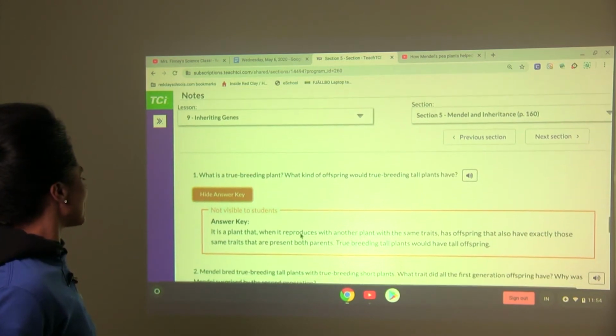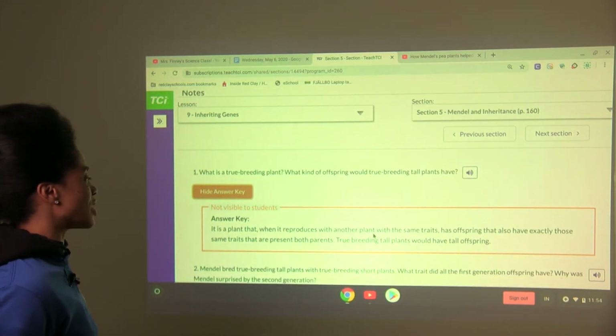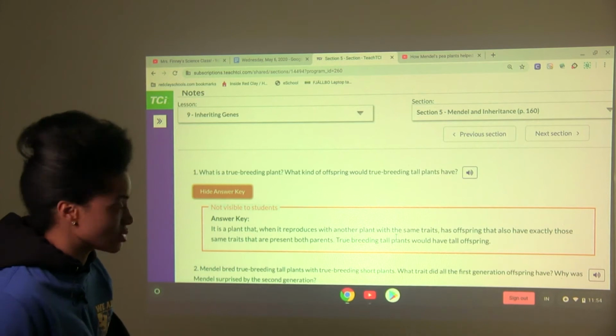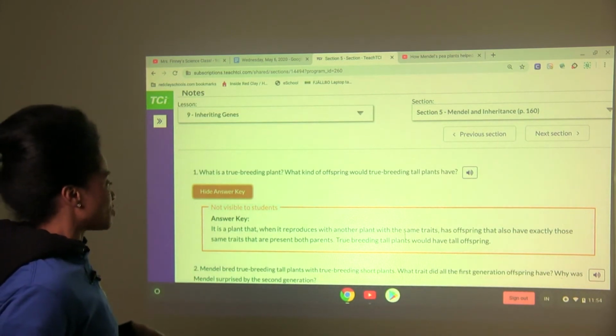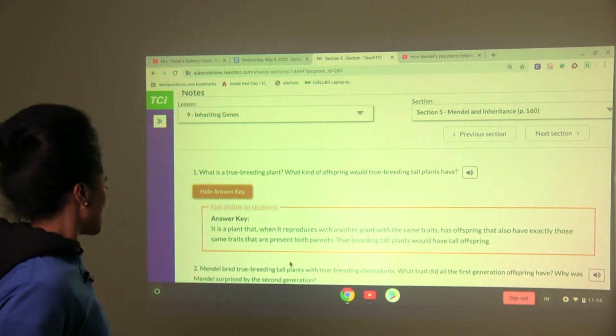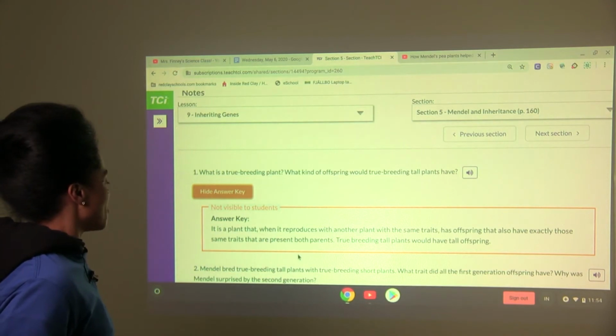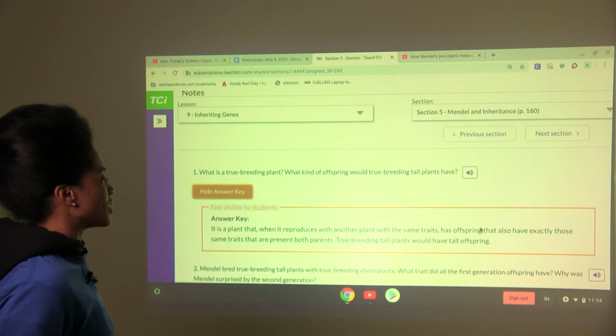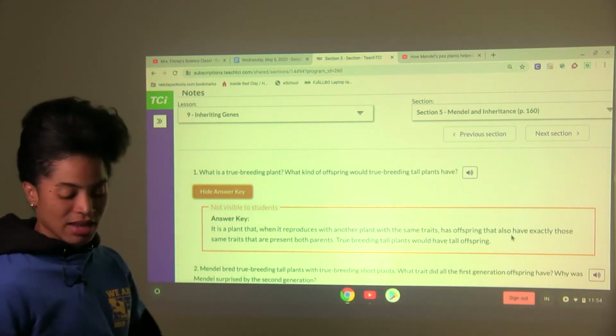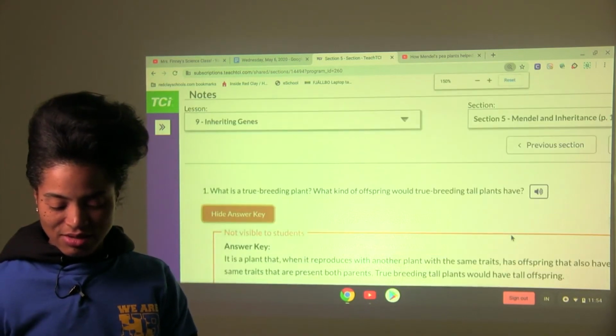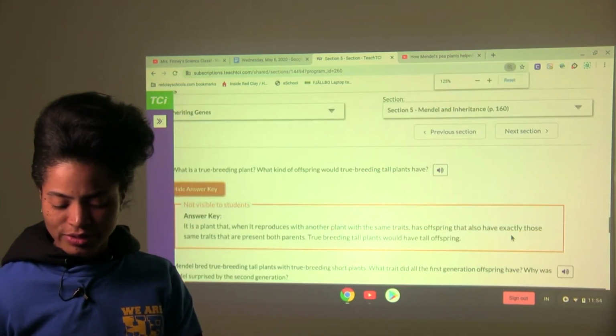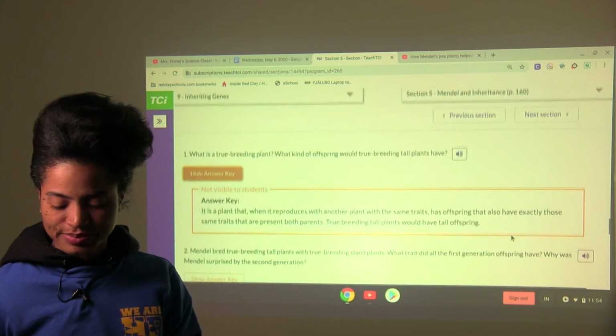All right, it is a plant that when it reproduces with another plant with the same traits, has offspring that also have exactly those same traits that are present in both parents. True breeding tall plants would have tall offspring. Okay, let me enlarge this so you can jot this down. Looking forward to seeing your work.